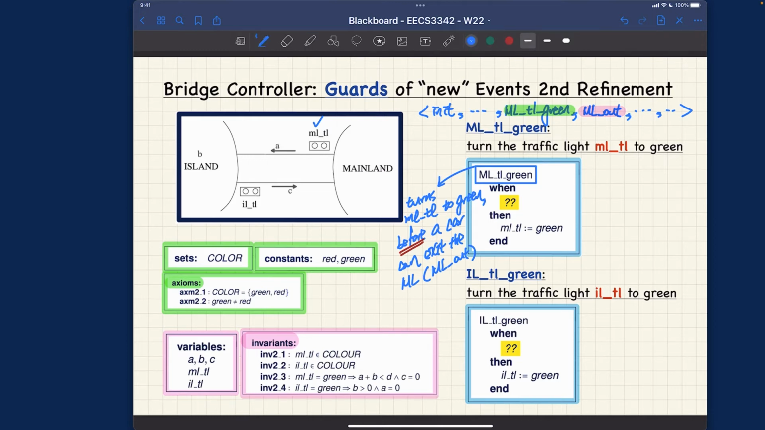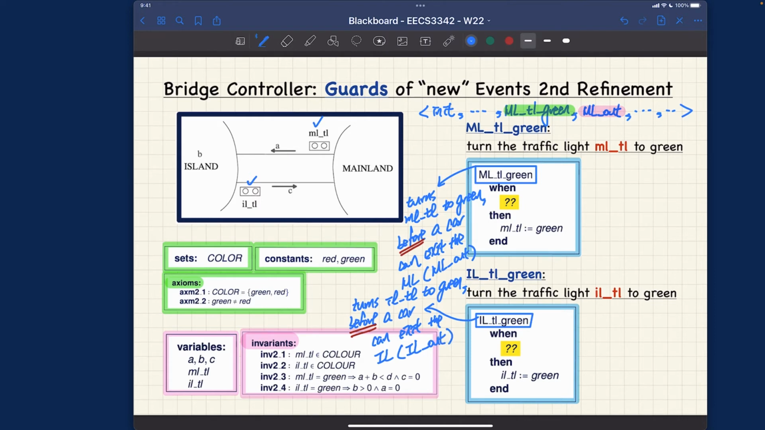Symmetrically, for ILTL green, it'll be very similar comments. Let me just write it down for completeness quickly. This will turn ILTL to green before, and again, we are really expecting some sequence of events. This one here is going to turn the ILTL to be green before a car can exit the island. And this will be represented by the event IL out.